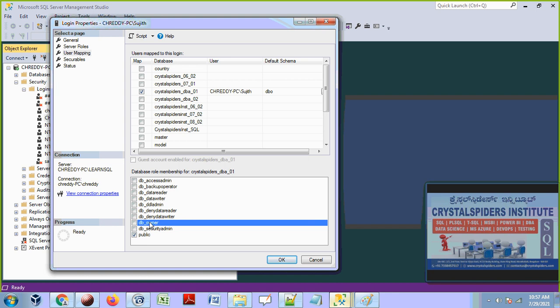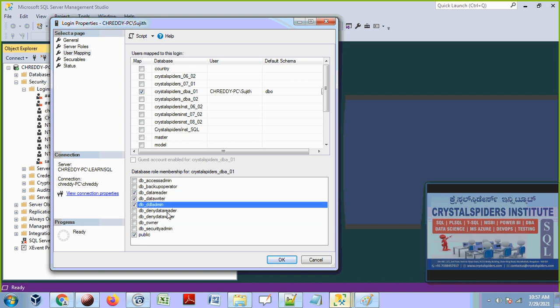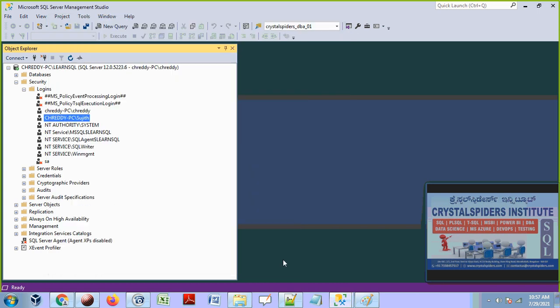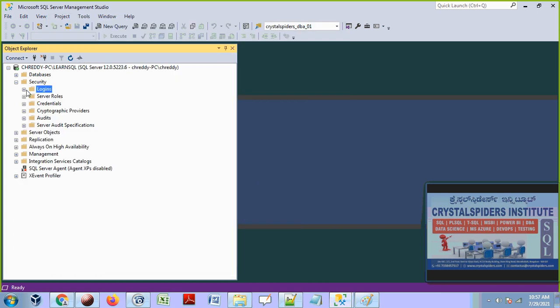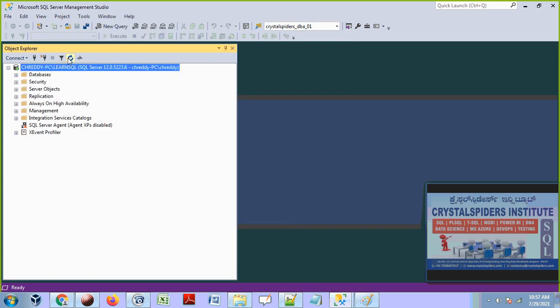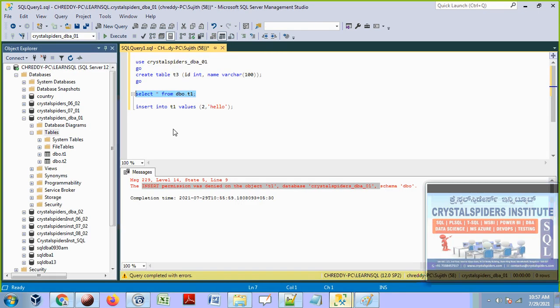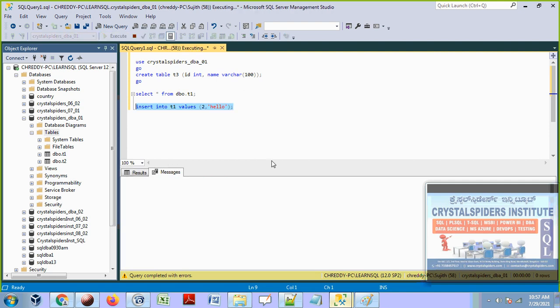But all this depends on the requirements, guys, right? If people ask to perform so many operations, then we can grant DB owner, and the reader, writer and admin, and say OK. So now this time CHRD has granted read access, write access and DDL admin access. So now he is able to insert this record. Let's insert. Yeah, he is able to insert.